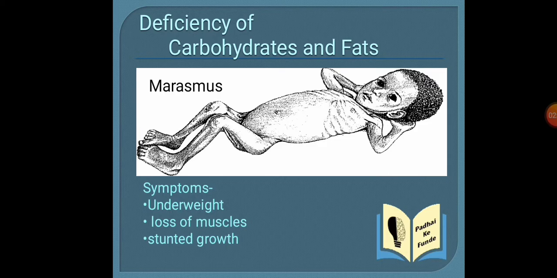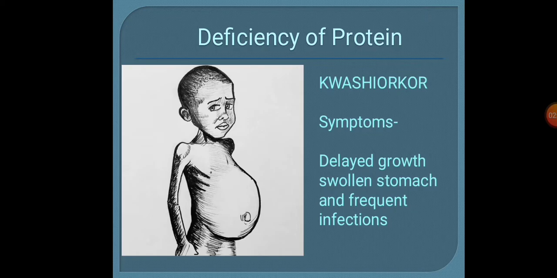The next deficiency disease is kwashiorkor. This is because of deficiency of protein. Kwashiorkor is mostly found in people living in areas that have limited food resources. It's most commonly seen in children whose diets are low in protein. Delayed growth in children, swollen stomach, and frequent infections are the symptoms of this disease. You can see the swollen tummy, it's coming out. That is also a symptom of kwashiorkor. Kwashiorkor is the deficiency disease caused due to deficiency of protein.